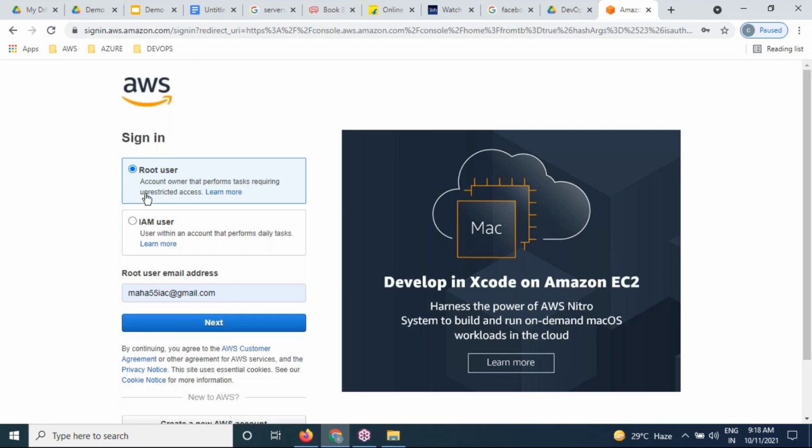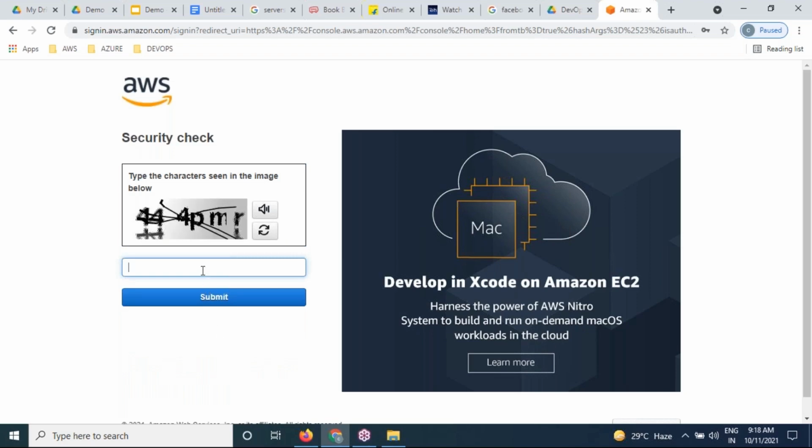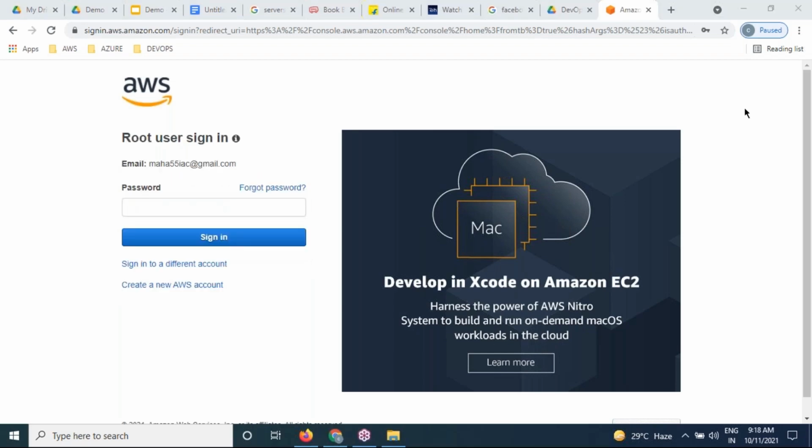Please provide the username by choosing a root account only. Don't go for IAM. What is IAM? I'll explain later. For right now, please go for root user only. Select root user and provide your email address, which you provided at registration time. And please provide security.